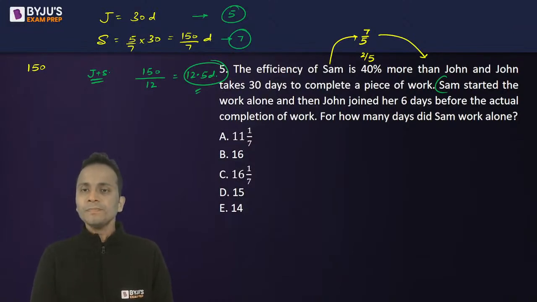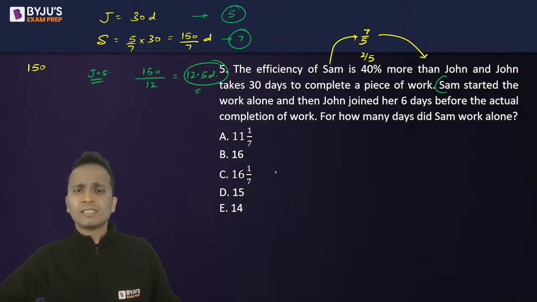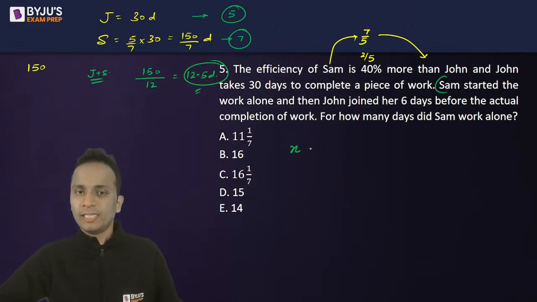Let's assume that Sam has worked for x number of days alone. That is what we have to find out, for how many days did Sam work alone. So let's say Sam worked alone for x days.